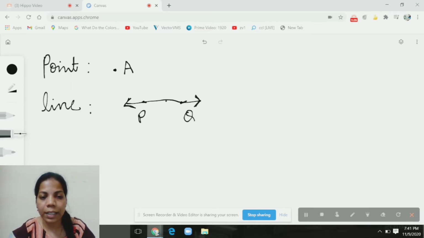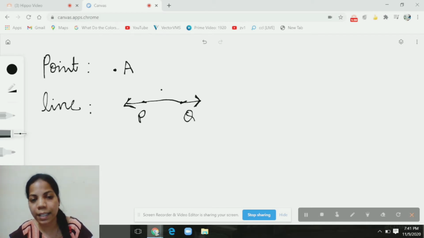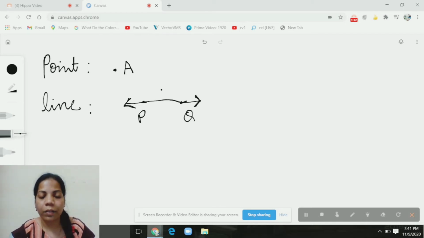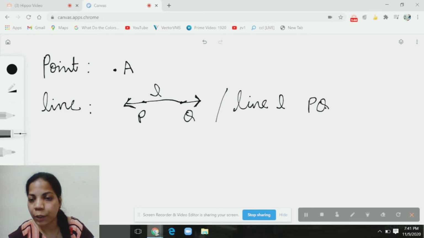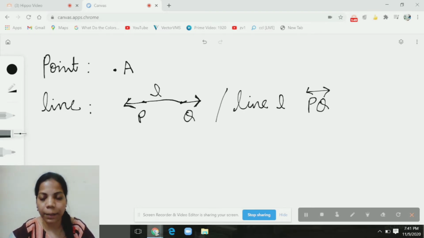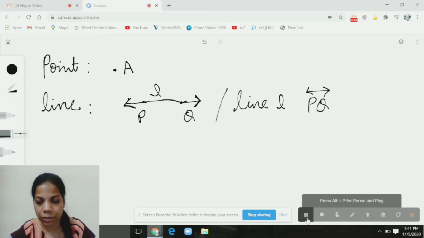So a line is named with any lowercase letter or with the points on it. That means we can name it as line L or line PQ. So like this we will represent a line, and also a line doesn't have any breadth or thickness.